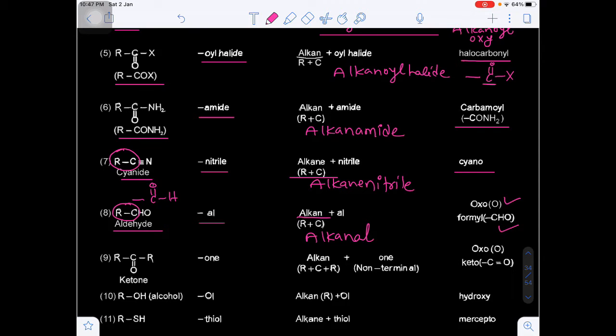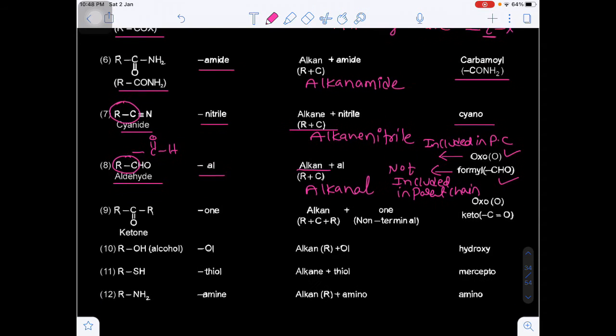If the CHO group is not included in the parent chain, we can use formyl. If the aldehyde group is included in the parent chain, then we can use oxo.